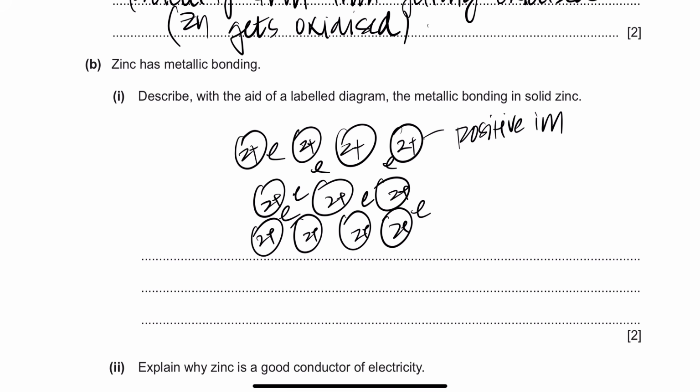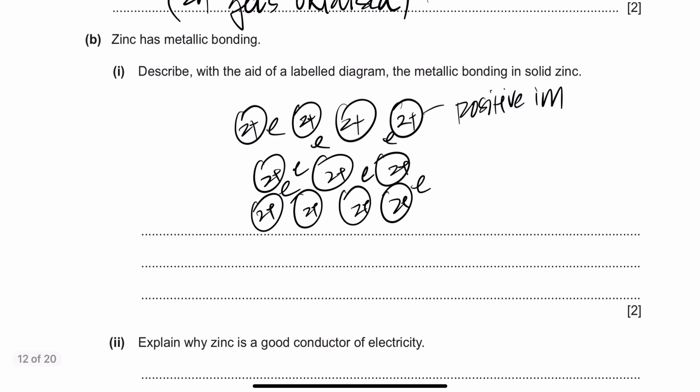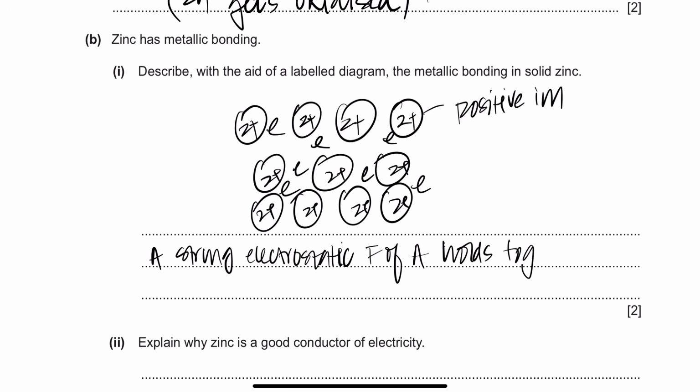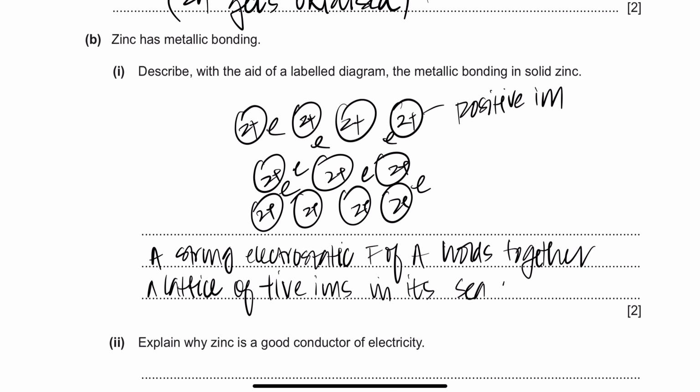Now it says here, describe what is meant by metallic bonding. Now we've drawn the diagram. So what is meant by metallic bonding? It's a strong electrostatic force of attraction between positive ions, which holds together a lattice of positive ions in its sea of delocalized electrons.